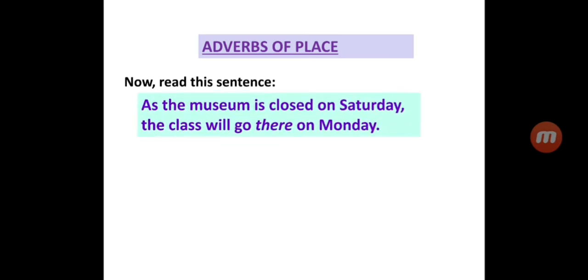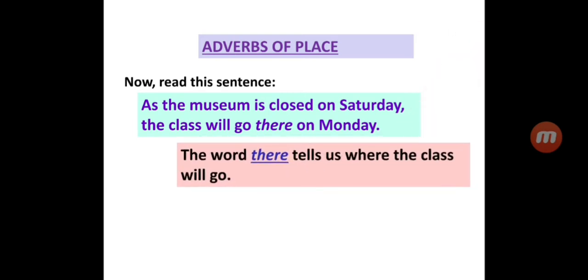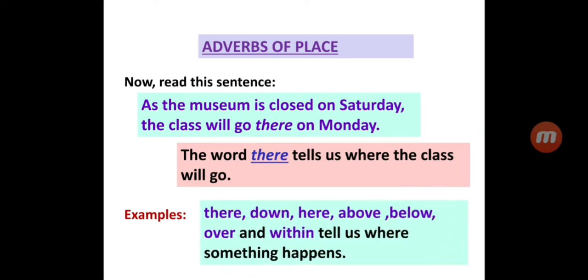Next are adverbs of place. Now read this sentence. As the museum is closed on Saturday, the class will go there on Monday. The word there tells us where the class will go. Now see some more examples of adverbs of place. There, down, here, above, below, over and within tell us where something happens.